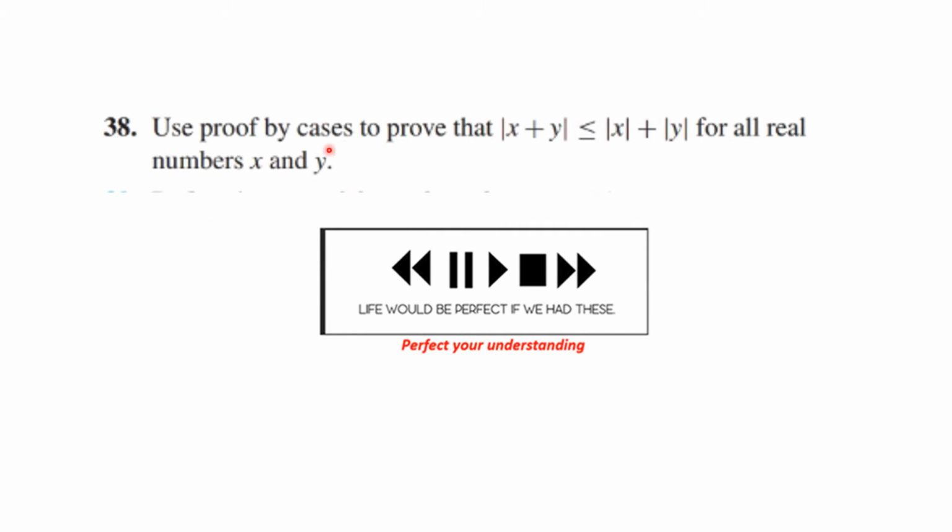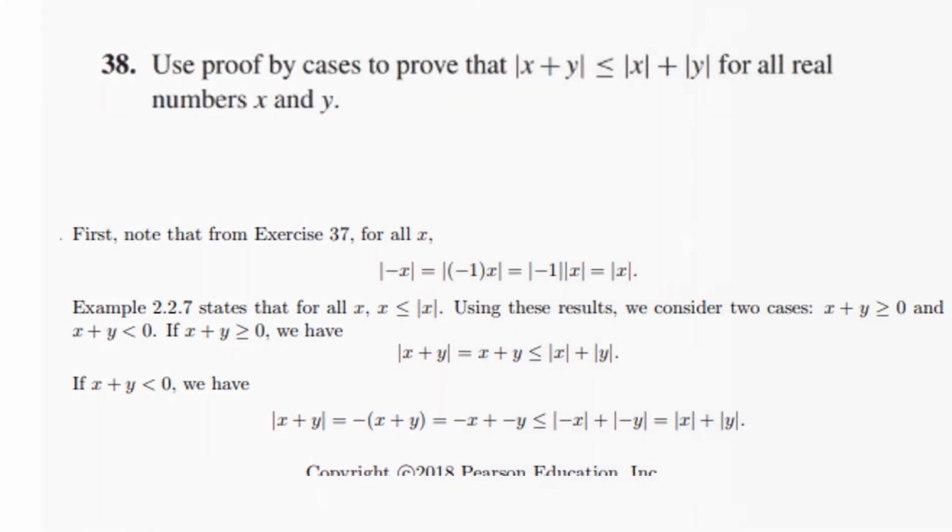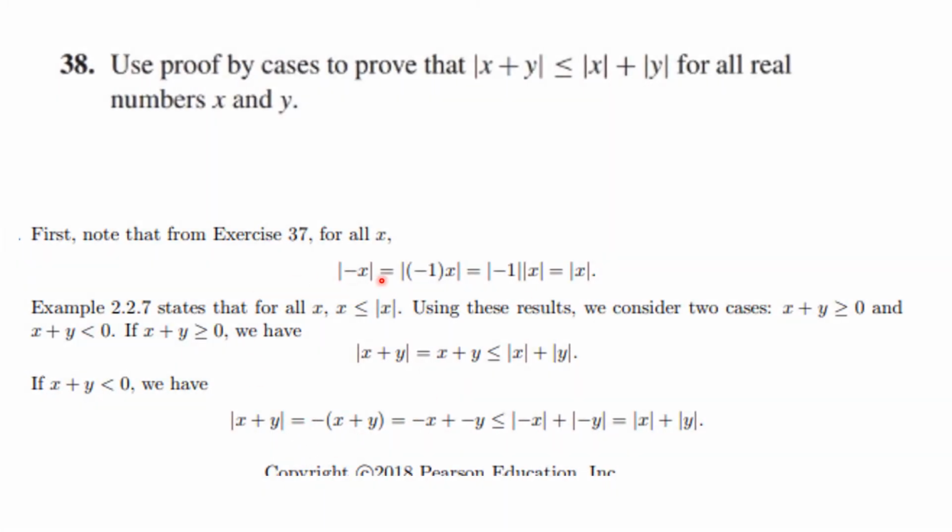When we left off, you were to prove by cases the statement known as the triangle inequality. Perhaps you finished this, but if not, you have time now. You know what to do. Let's see how you did. So the two cases we're going to look at are x plus y is bigger than or equal to 0 and x plus y is less than 0. So let's look at the first case.